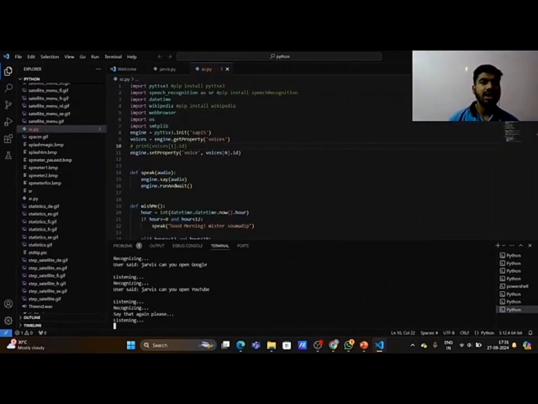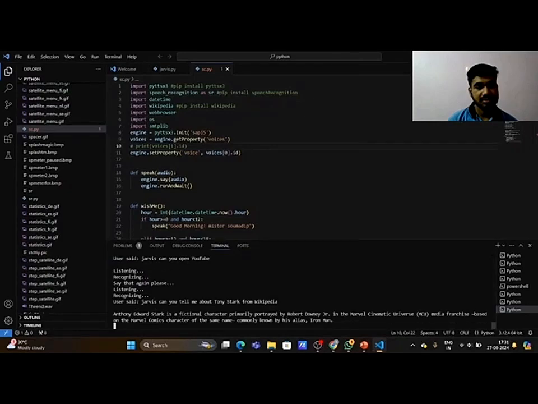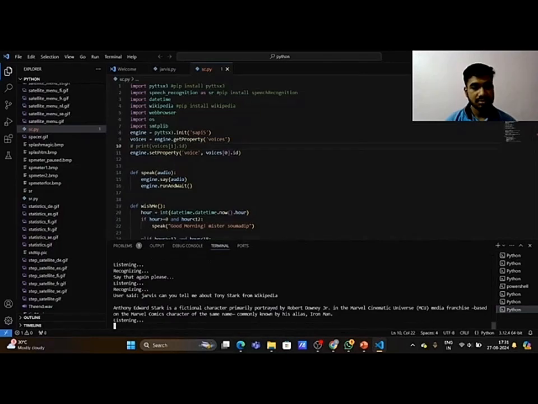Jarvis, can you tell me about Tony Stark from Wikipedia? Searching Wikipedia. According to Wikipedia, Anthony Edward Stark is a fictional character primarily portrayed by Robert Downey Jr. in the Marvel Cinematic Universe, MCU, media franchise based on the Marvel Comics character of the same name, commonly known by his alias, Iron Man.